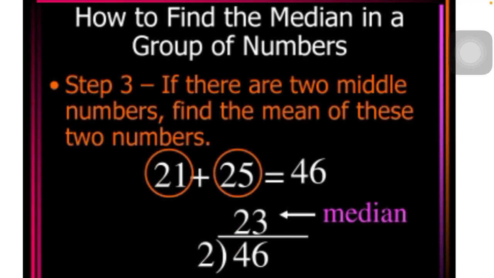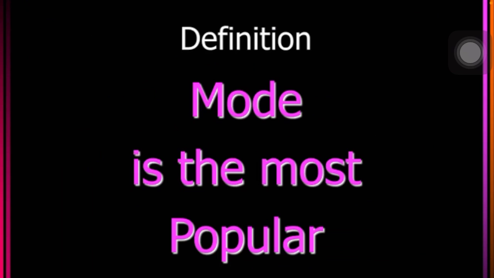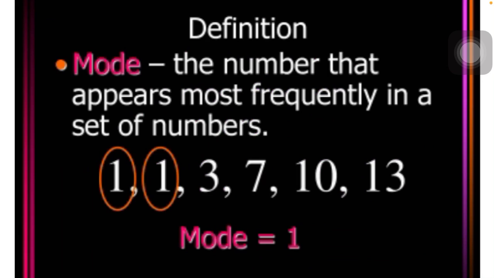Okay, so now the next is mode. What is mode now? The mode is written as most popular. What does most popular mean here? The most popular means the most frequent number. Here you can see some numbers: 1, 1, 3, 7, 10, 18, and here 1 is written 2 times. Among all, 1 is the most frequent, so the mode is 1 here. Why? Because the mode is a number that appears most frequently in a set of numbers.